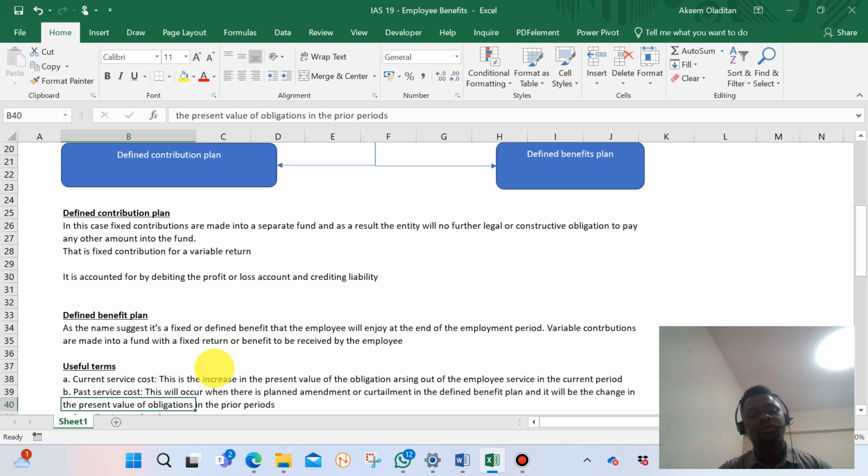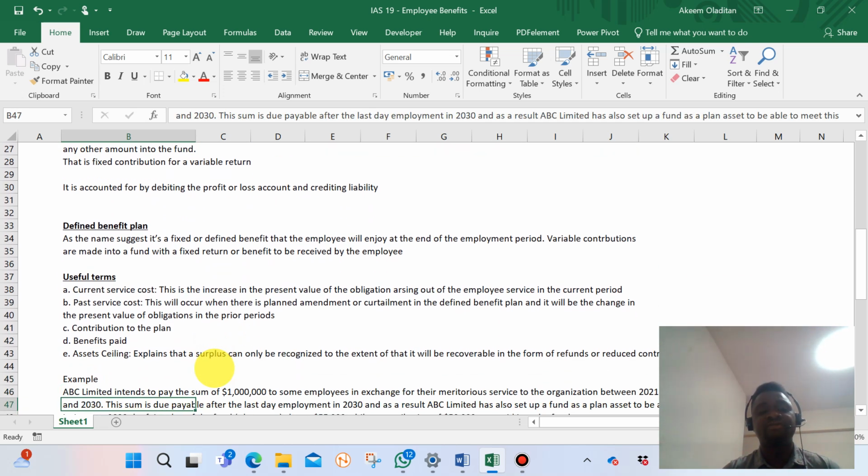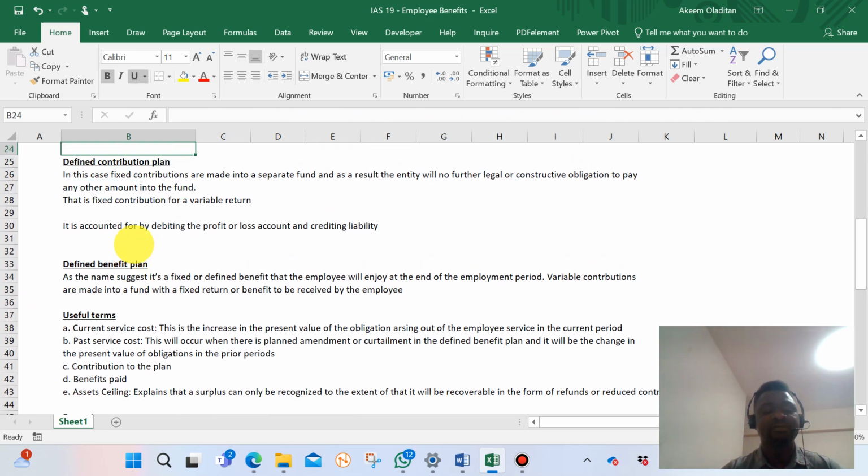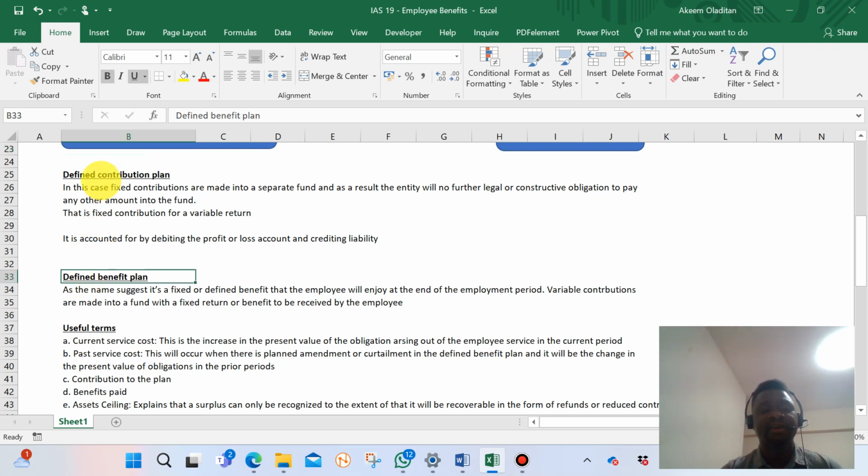So I'll go down to what we call defined benefit plan. Defined benefit plan, as the name suggests, you see that when I was explaining defined contribution, I said the contribution from time to time is fixed, but the return is variable. Here is the opposite, because the contribution that we pay from time to time, I mean what the employer pays from time to time, is variable, is not fixed. But the return on the fund, I mean what is expected to be paid to the employees at the end of the retirement, is a fixed amount.